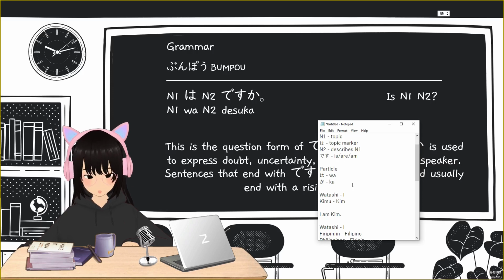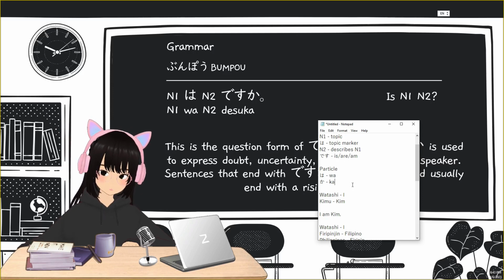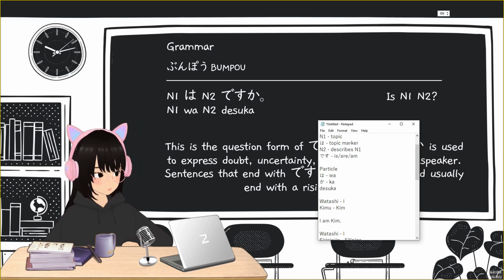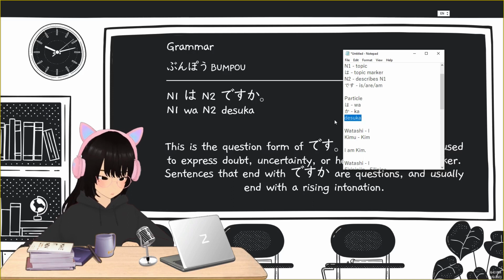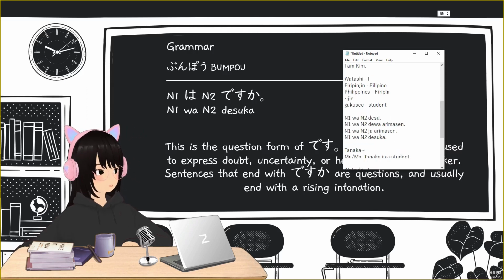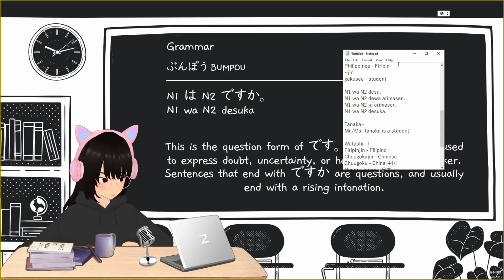Sometimes in Japanese sentences, you will notice that they don't use a question mark at the end of their sentences, because when a sentence ends with desu ka, it automatically means that there's a question mark at the end. So desu ka is also one of the uses of this particle ka. Again, N1 wa, N2 desu ka.